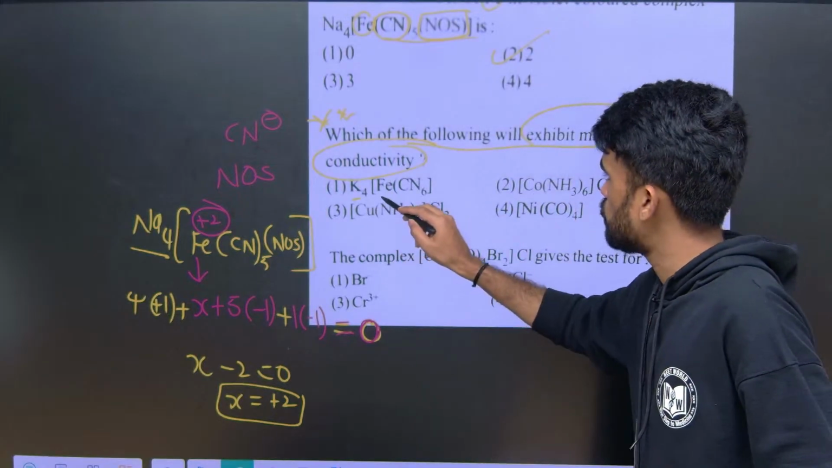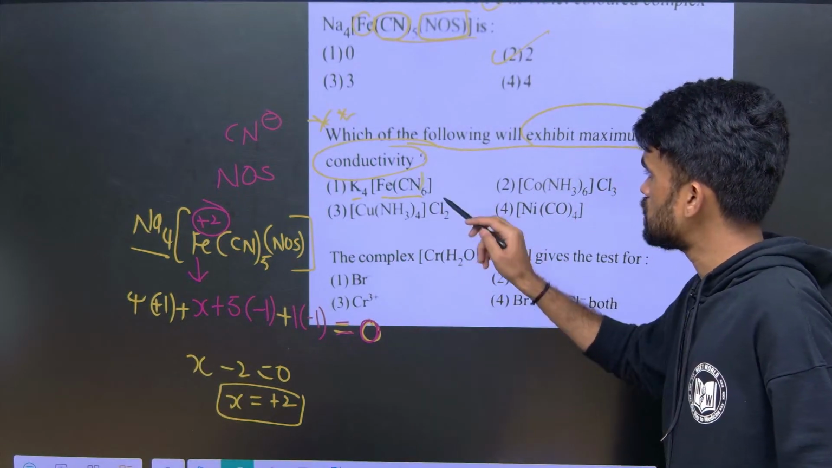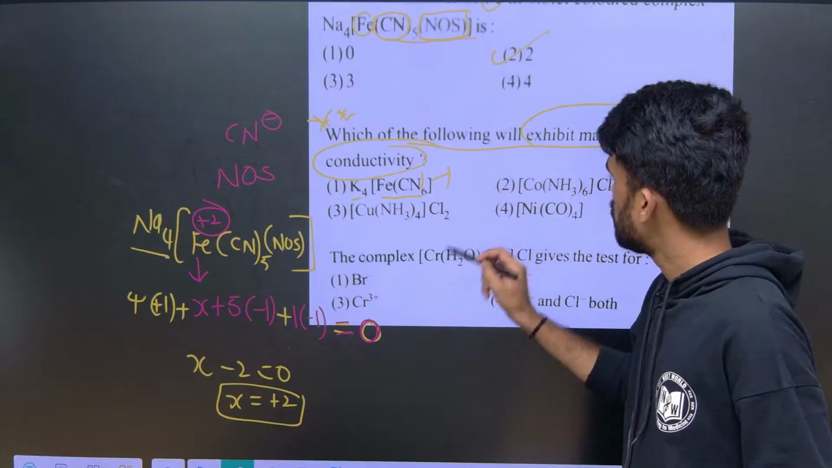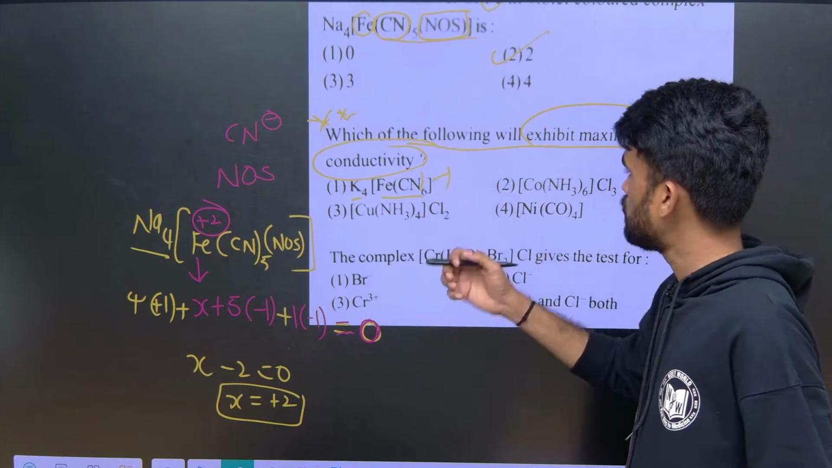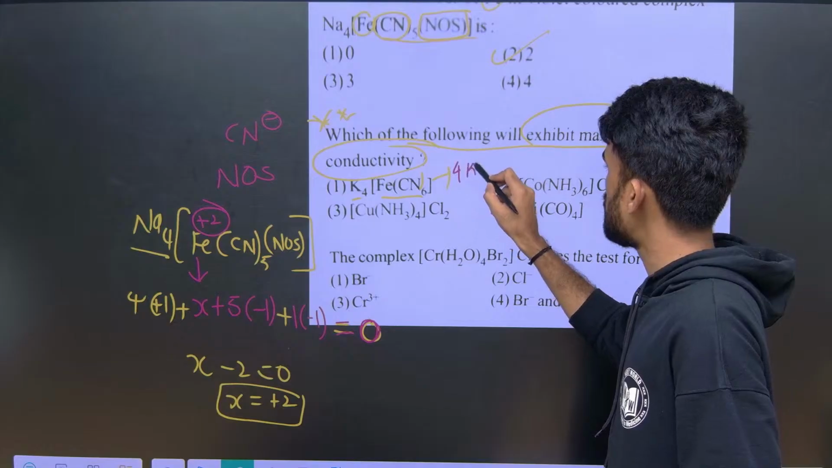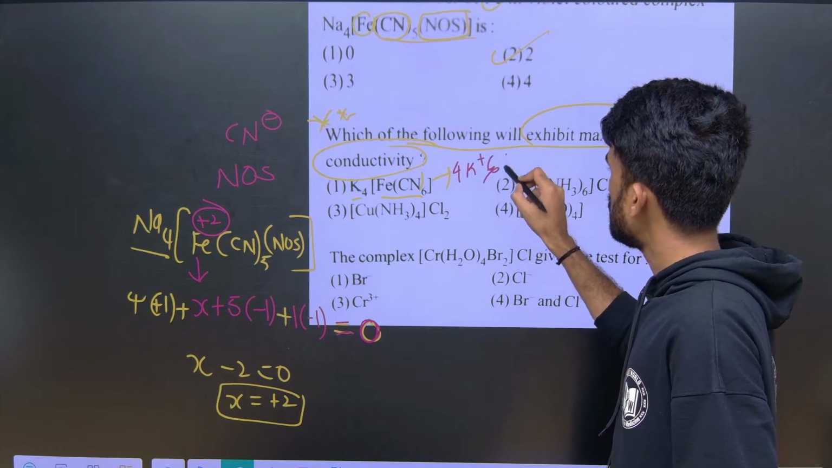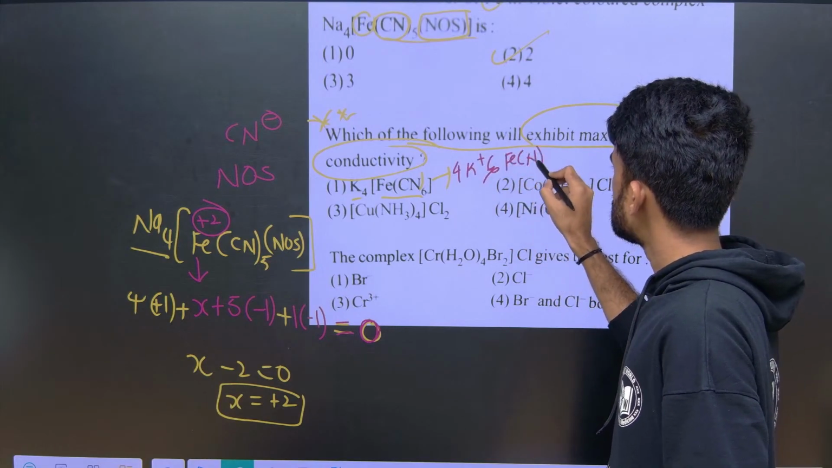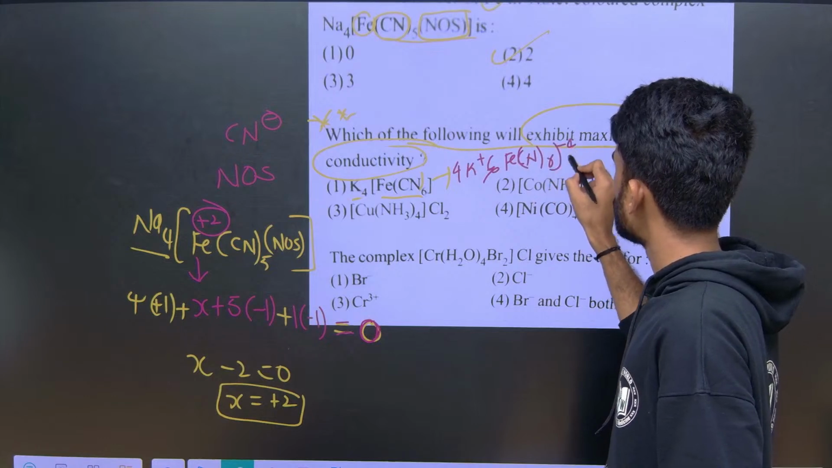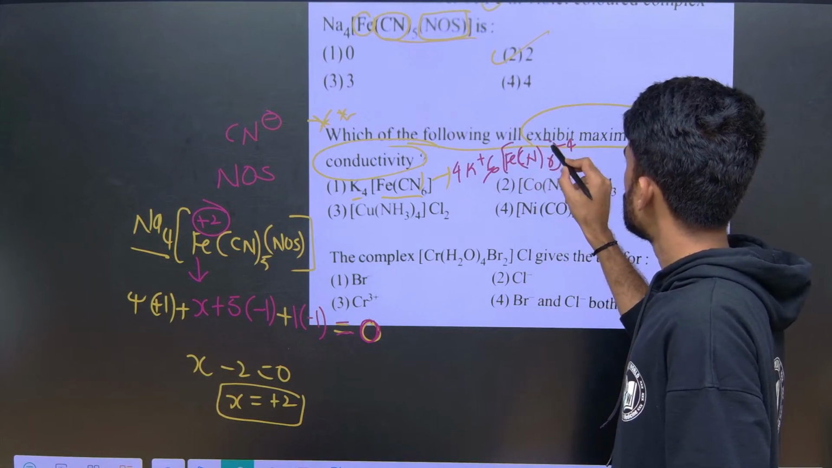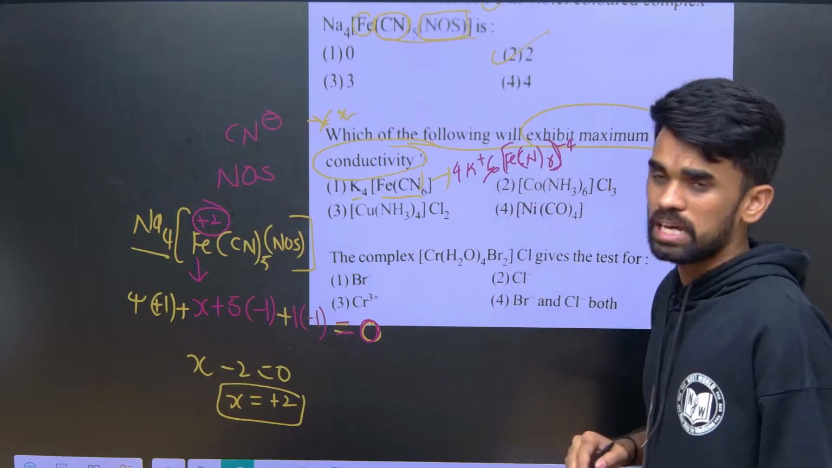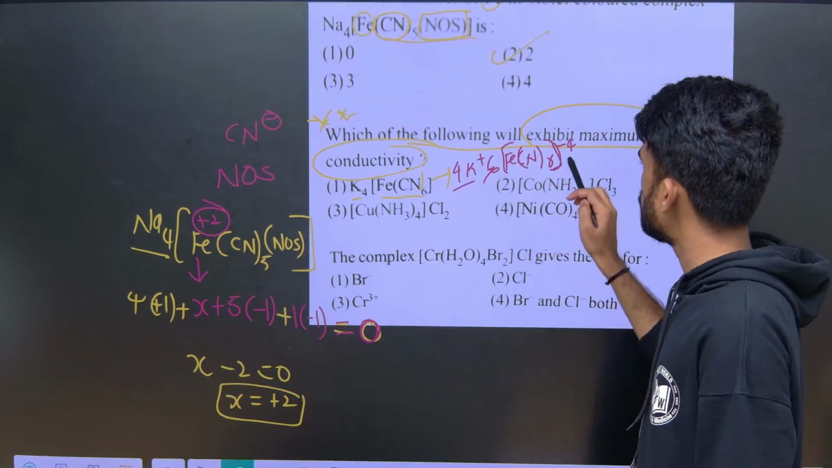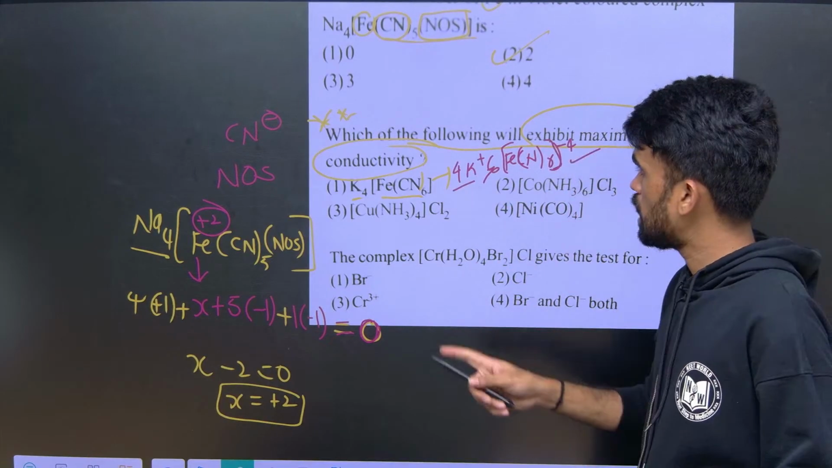Now here K4[Fe(CN)6] is there. After ionization, when we place this in the aqueous medium, it will give 4 potassium ions and 1 [Fe(CN)6]4-. These are the ions we can expect. So 4 potassium ions and 1 complex ion, so total ions are 5.